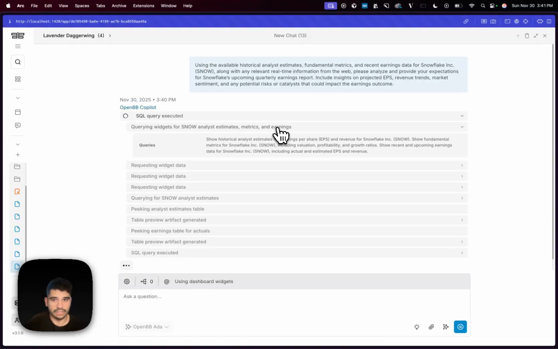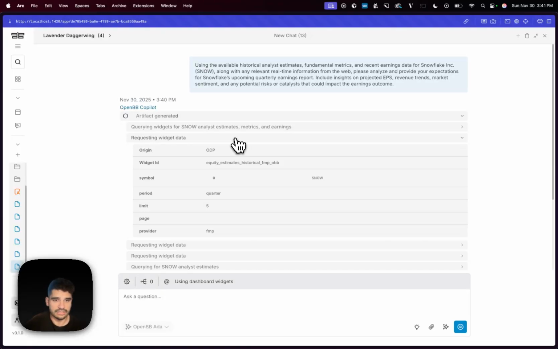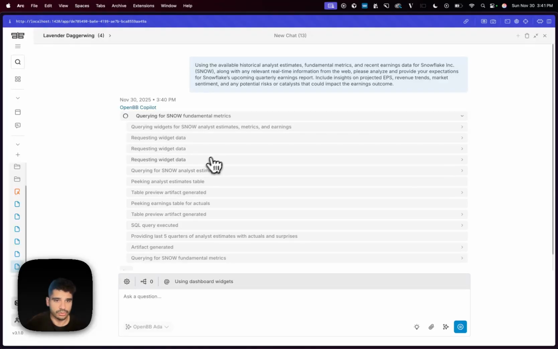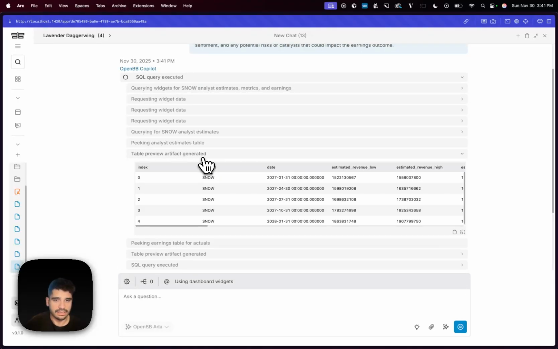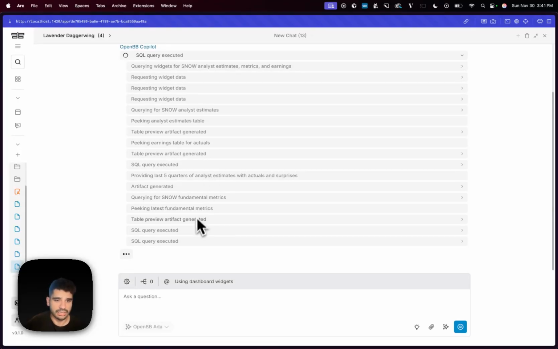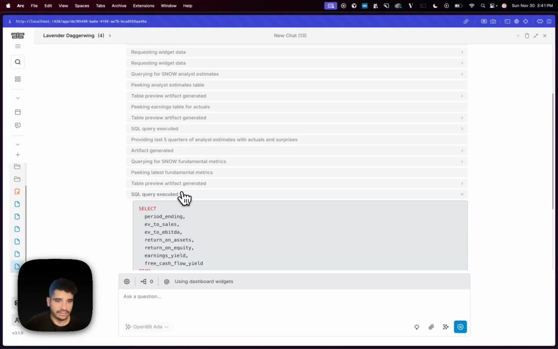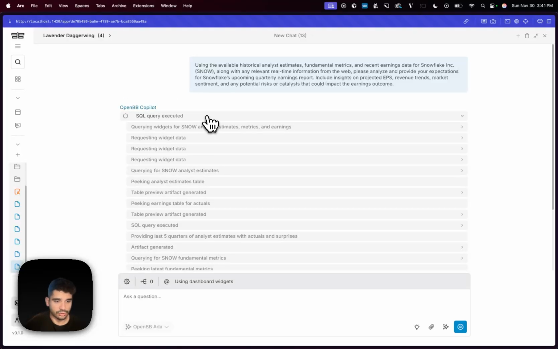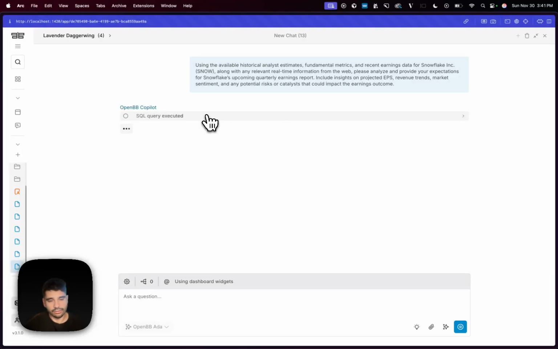So you can see that it's doing a lot behind the scenes. It's doing these queries, it's requesting data from all the different sources. You can see the endpoints and the parameters that are being sent. It's generating preview artifacts to see what the data looks like. It's even generating some SQL, and maybe this is to get the top values. And then at the end, you're going to have this response that you can use to make actionable.